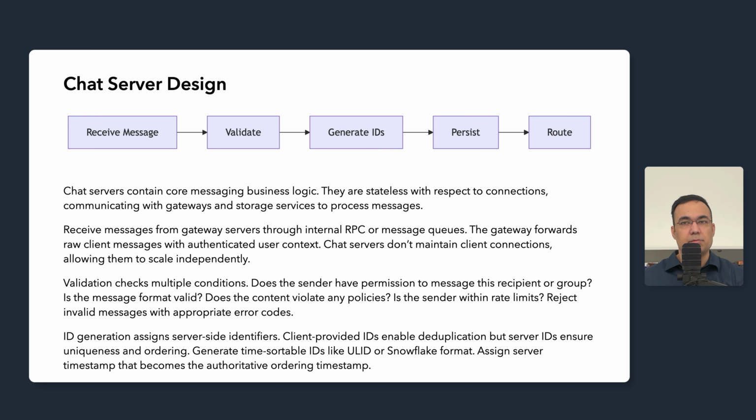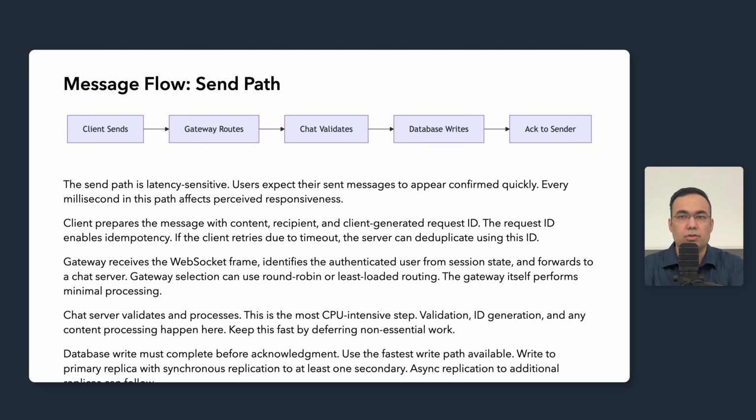Now let's trace the send path in detail. Let's talk about the send path, which is the latency sensitive critical path for message sending. Users expect sent messages to appear confirmed quickly. Every millisecond in this path affects the perceived responsiveness. The send path ends when the sender sees the sent checkmark, not when the recipient receives the message.